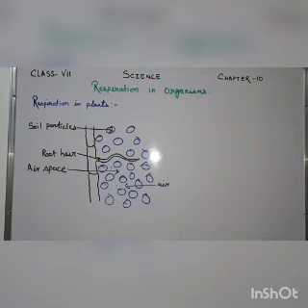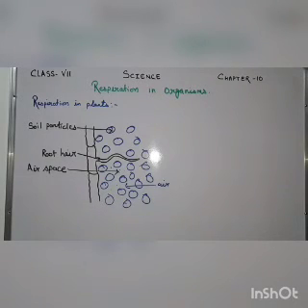Due to this reason, land plants die if their roots remain waterlogged. Why should we not overwater a potted plant or waterlog it? The reason is that land plants die if their roots remain waterlogged. Now you can tell your mother not to overwater potted plants. That is the reason we have to water the plant only as much as is needed for it.